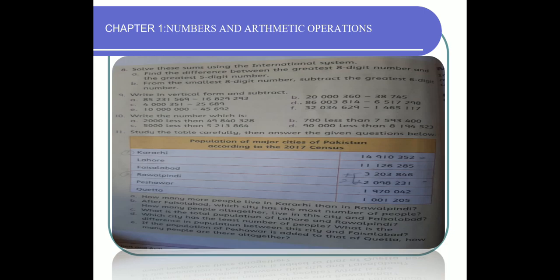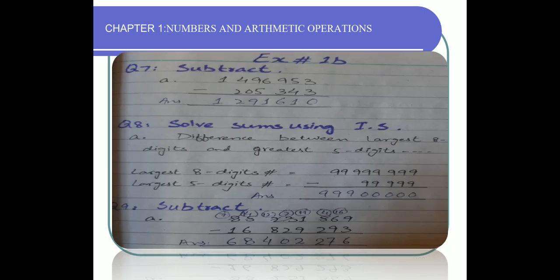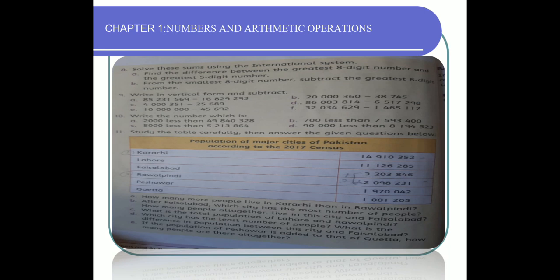Question number 8, 9, 10 I have done in the previous slide. Look at the slide. Okay, question number 11, study the table carefully, then answer the given question below. There are some populations of the major cities of Pakistan according to the 2017 census. Karachi's population, Lahore population, Faisalabad, Rawalpindi, Peshawar and Quetta population.